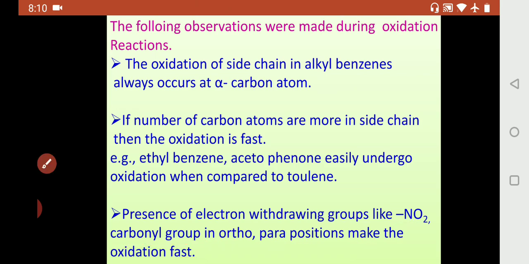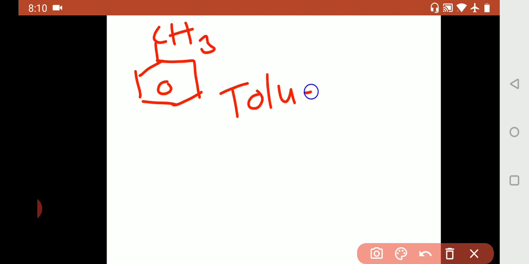How? As the number of carbon atoms in the side chain is more, the oxidation will be fast. Example, ethyl benzene, acetophenone. So what does it mean? We shall see. This is toluene, as we have seen in the earlier examples, where one CH3 group is present on the aromatic ring.